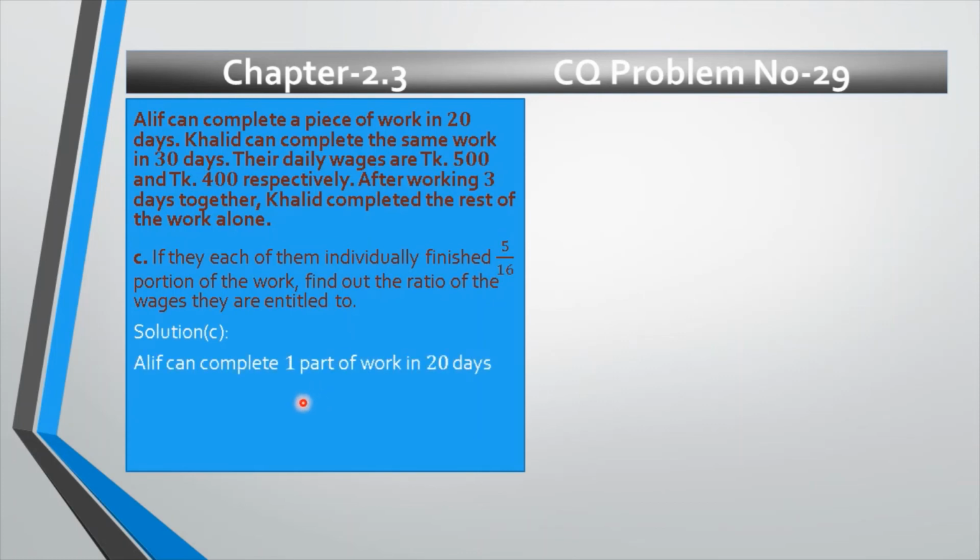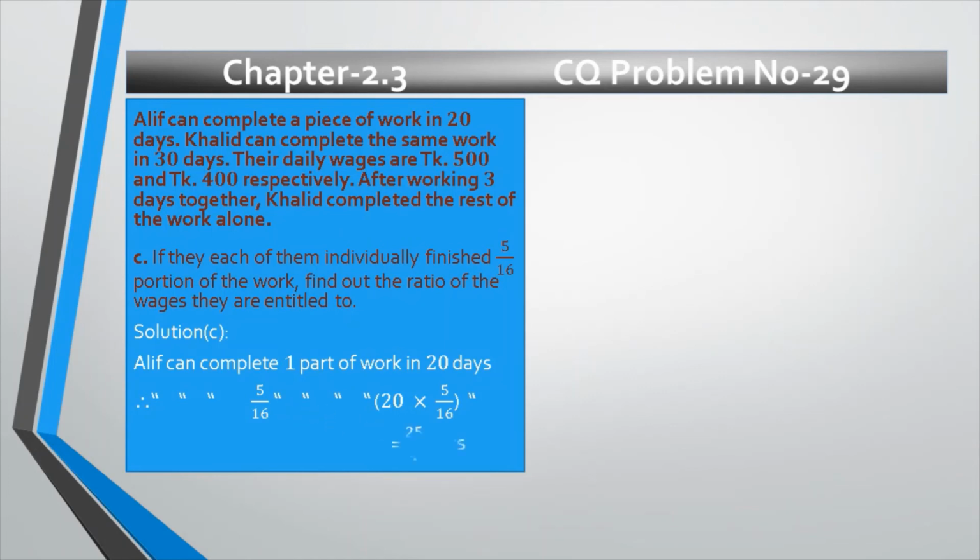Alif can complete one part of work in 20 days. So Alif can complete 5 by 16 part of work in 20 multiplied by 5 by 16 days, because it needs fewer days. And the question said if each of them individually finished 5 by 16 portion of the work, that's why we will find out 5 by 16 portion of each of them.